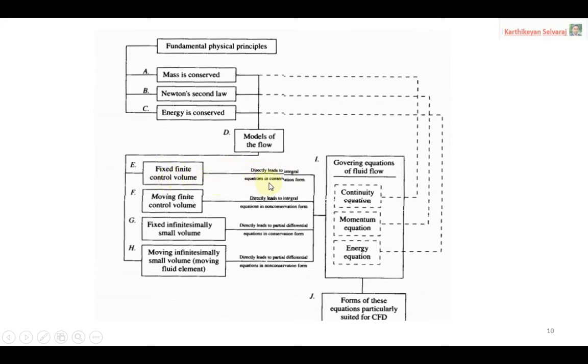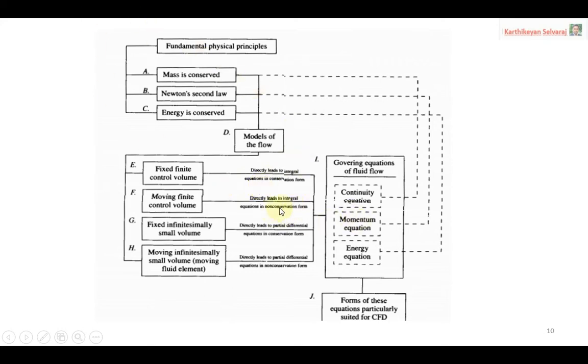So I am taking a control volume, integral form, fixed in space, conservative equation. Based on those cases, we can say whether it is a continuity equation, momentum equation or energy equation, because we choose the principle first, then the model, and then we can say what type of equation we have arrived at. Not only for a particular form of equation, we can also convert the governing equation from the continuity equation to the momentum equation, that type of thing we can change. Similarly, we can convert from integral form to differential form and back.